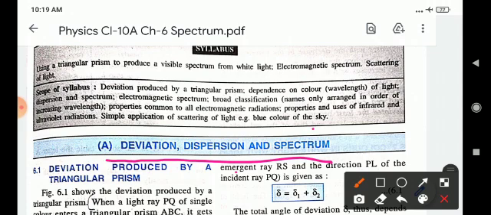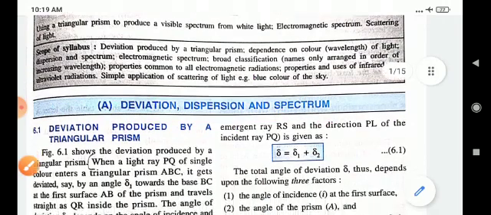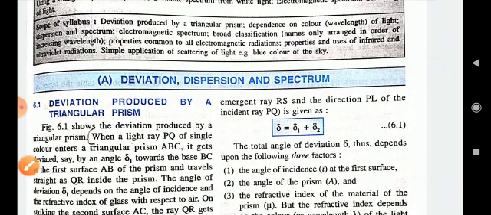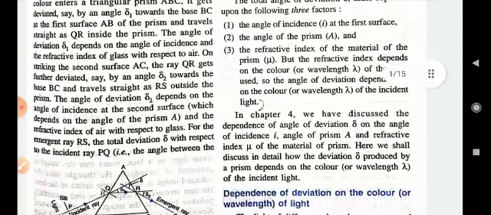An instrument that photographs or maps spectra is called a spectrograph. In another meaning of spectrum, on passing white light through the prism, the band of colors seen on a screen is called the spectrum. Children, now I will discuss deviation produced by a triangular prism.